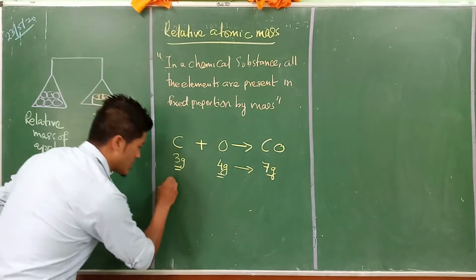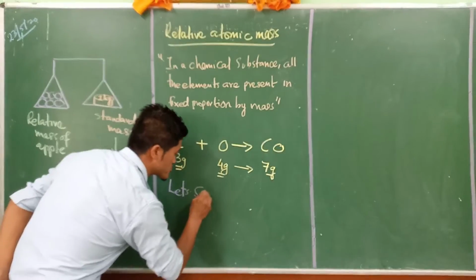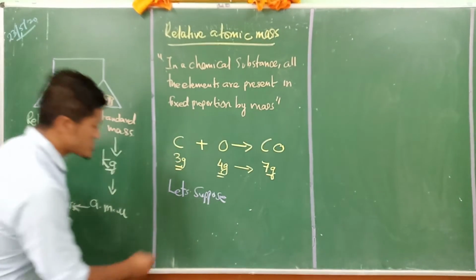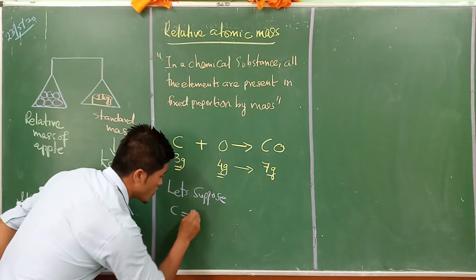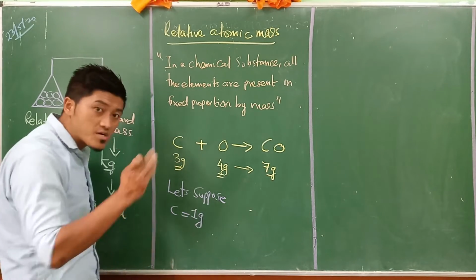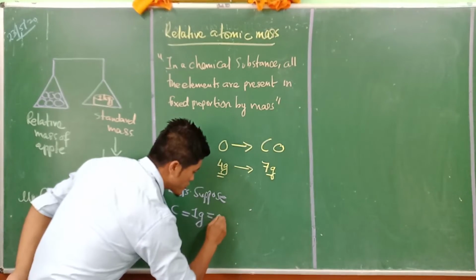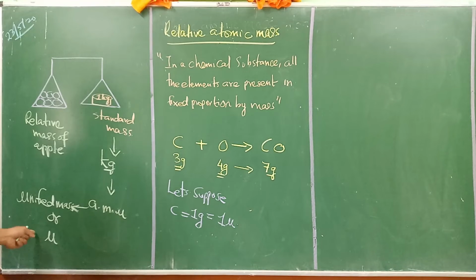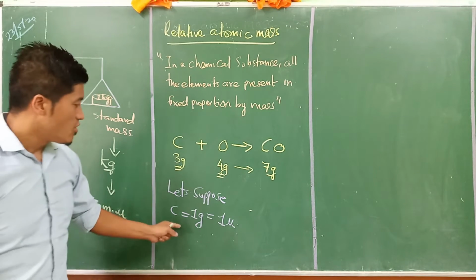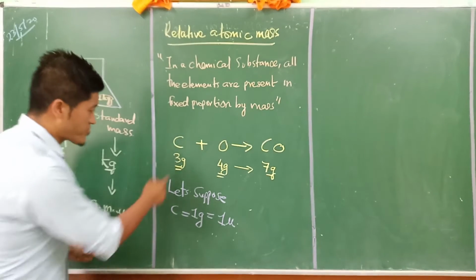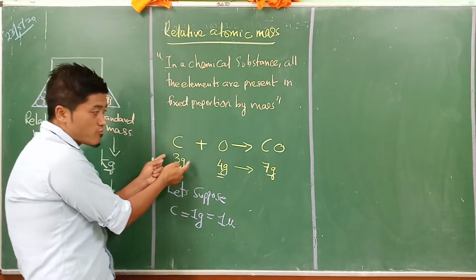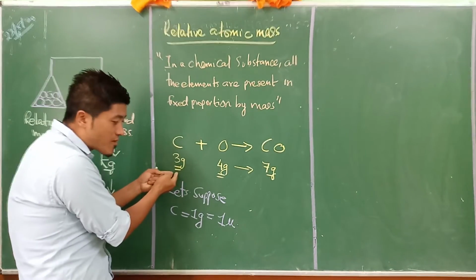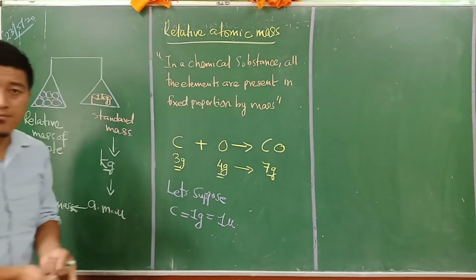Let's suppose carbon is equal to 1. They took 1 gram of carbon as 1 u of unified mass. Now, 3 gram of carbon will always react with 4 gram of oxygen. If there is 1 gram of carbon, how much oxygen will there be?